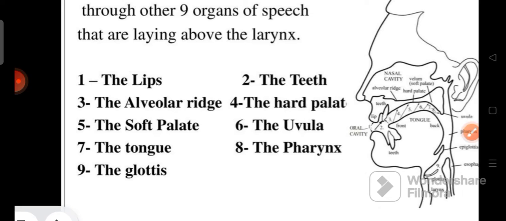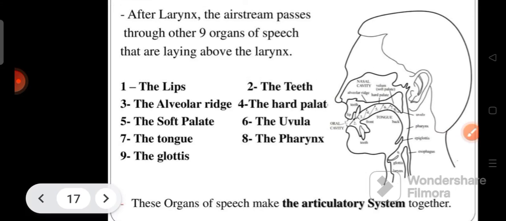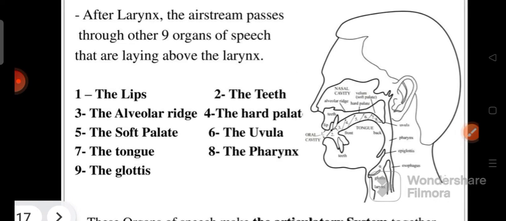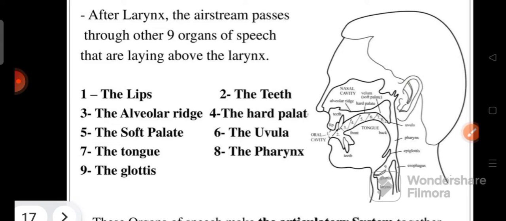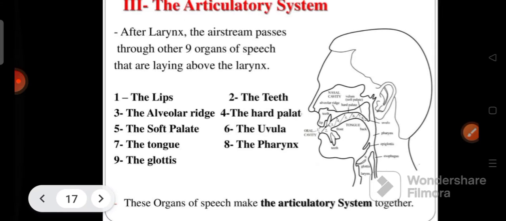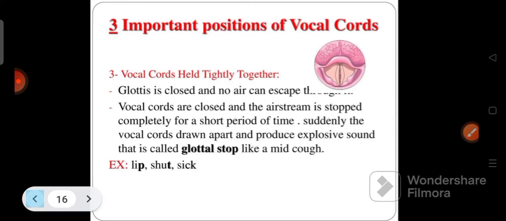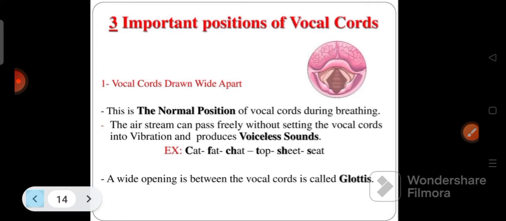Remember these nine organs of speech which are part of the articulatory system. For people preparing for teacher jobs, you must remember all these names carefully. Remember what is there in the articulatory system. So what is there in the phonatory system?